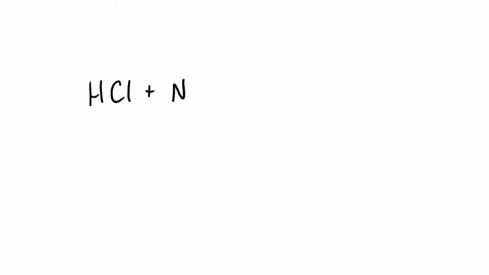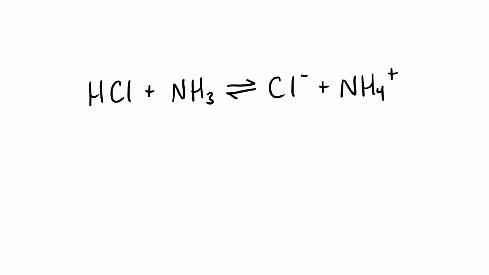Even though a lot of acid-base chemistry is done in water, we can conceive of something as acidic or basic without water. For example, we could perform all the same functions in ammonia solution. So HCl plus ammonia, converting into a chloride ion and an ammonium ion. Here, HCl is still an acid, with chloride as its conjugate base, and ammonia is the base with ammonium ion as its conjugate acid.